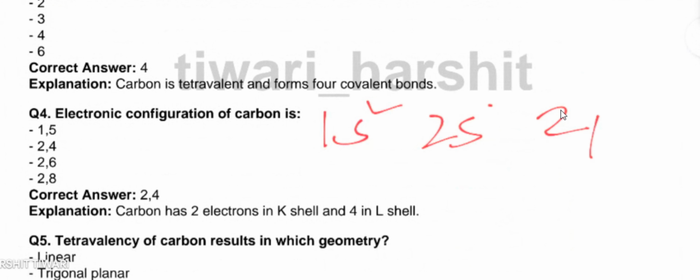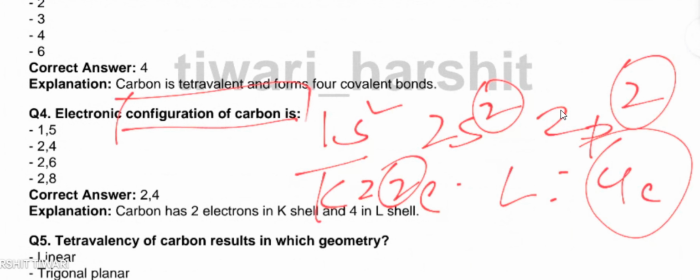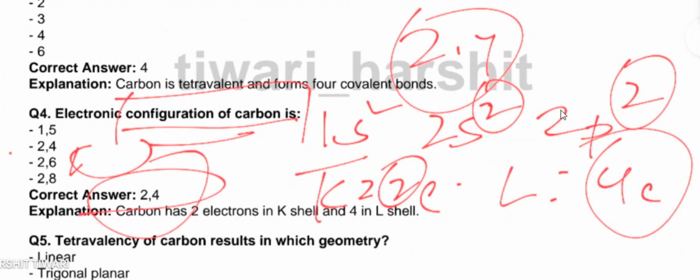Let's move on to this question: electronic configuration of carbon. As I told you just now, carbon has 6 electrons. So we have to fill like this: 1s2, 2s2, and 2p2. In the K shell you will find 2 electrons, and in the L shell 2 plus 2, 4 electrons. So the configuration of carbon is 2, 4. The correct answer is B, that is 2, 4.